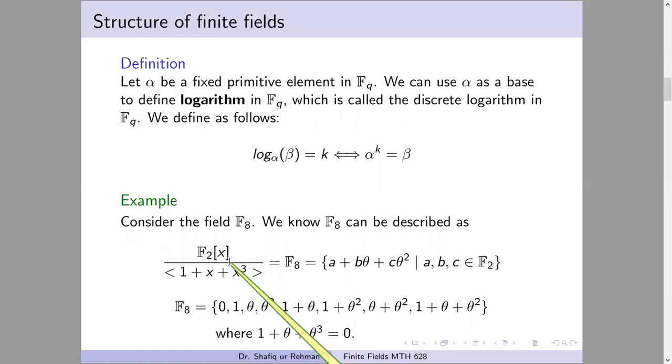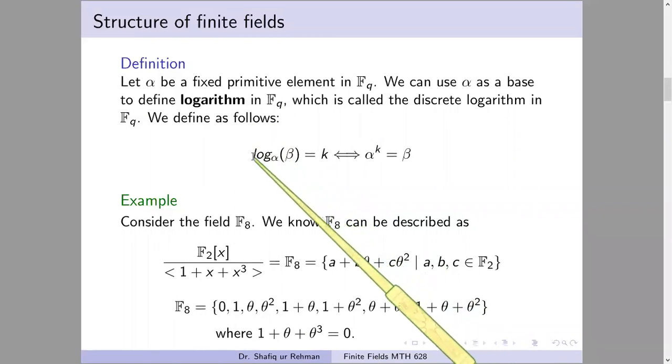And when you are talking about the natural logarithm, you are talking about the powers of e, where the base e and base 10 are important, but here the base is a primitive element. This logarithm is also known as the discrete logarithm because it's defined on a discrete set. So we define this as follows: the log of an element beta is the power of alpha in which beta can appear.